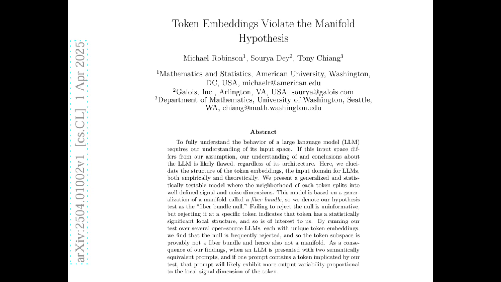Right. And the paper actually has a theorem, Theorem 1, which formally defines the fiber bundle hypothesis, and it provides a way to test for it. Okay, how do they test for it? So they look at how the number of neighboring tokens changes as you increase the radius around a central token in the embedding space. And they plot this relationship on a log-log scale. And if it's a fiber bundle, the slopes should decrease as the radius increases. But if the slope increases at some point, it violates the hypothesis. So it's all about how quickly you encounter new words as you move further away from the central word.